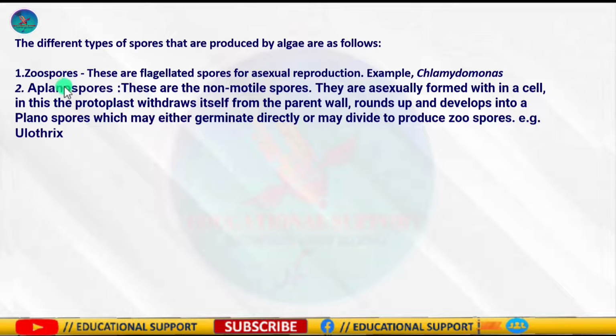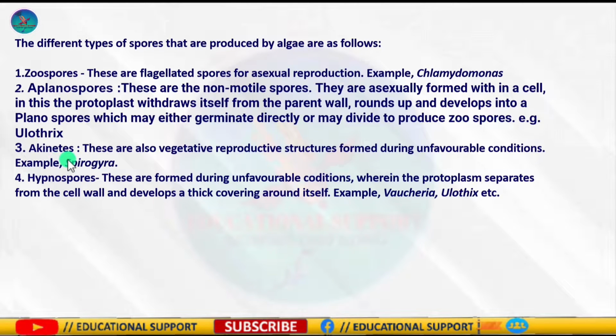Normally these are formed under favorable conditions, for example Chlamydomonas. Next is planospores. These spores are non-motile, thin-walled zoospores formed by cleavage of protoplast within a cell, and they are formed under unfavorable conditions, for example Ulothrix.